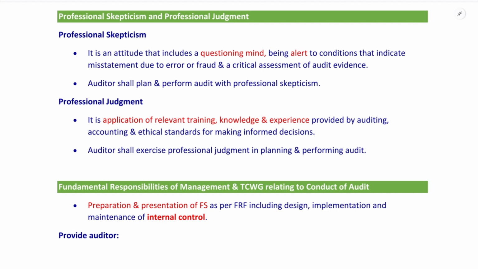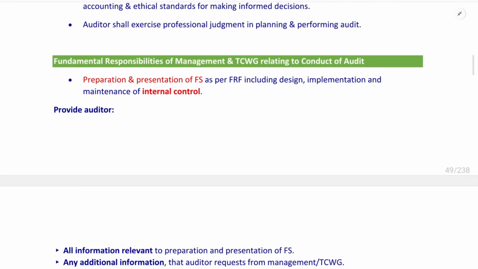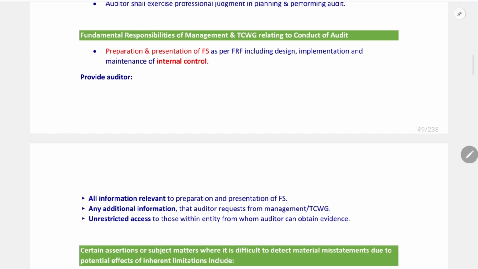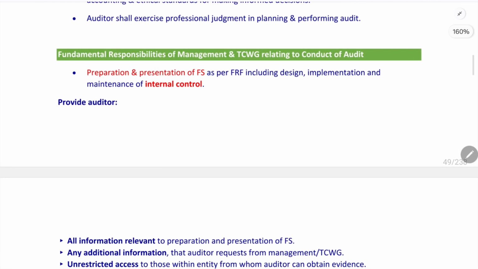What are the fundamental responsibilities of management and TCWG in relation to conducting of audit? The main responsibility is preparation and presentation of financial statement as per financial reporting framework, and design, implementation and maintenance of internal control.